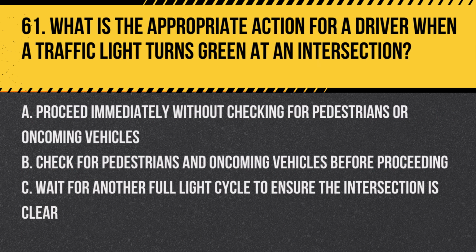Question 61. What is the appropriate action for a driver when a traffic light turns green at an intersection? A. Proceed immediately without checking for pedestrians or oncoming vehicles. B. Check for pedestrians and oncoming vehicles before proceeding. C. Wait for another full light cycle to ensure the intersection is clear.